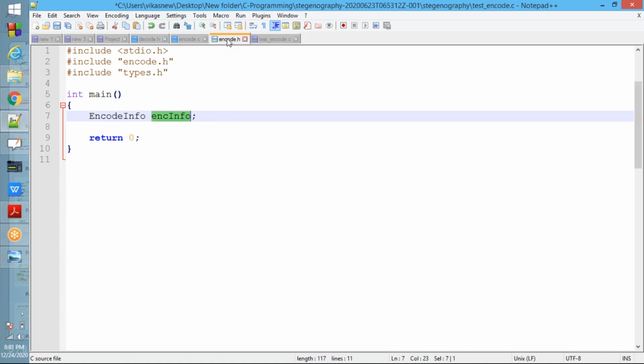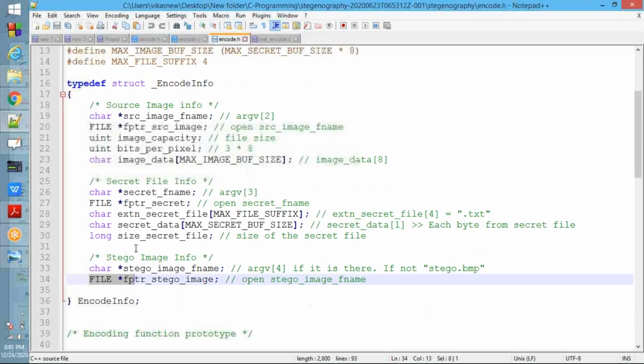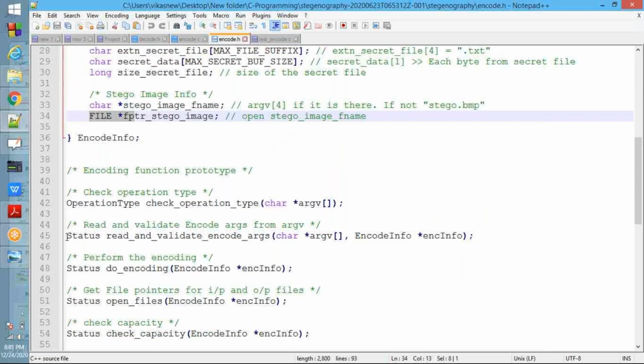Fine. Next, which is the first function? Please see now in the encode.h, operation type. Check operation type, that is the first function we need to call.